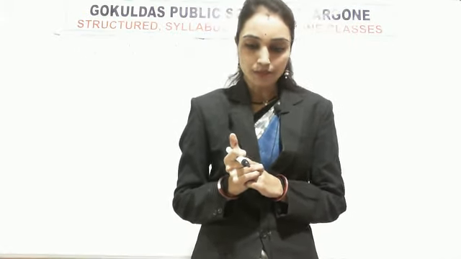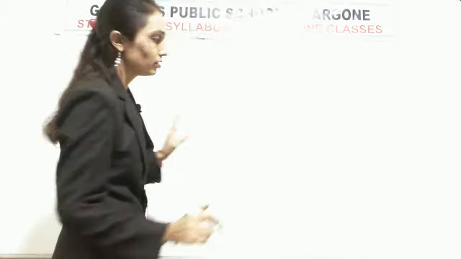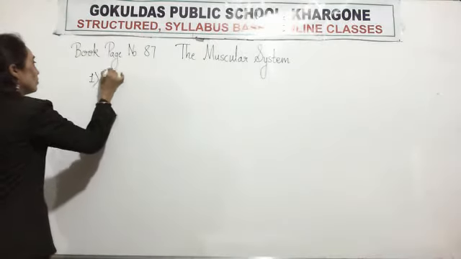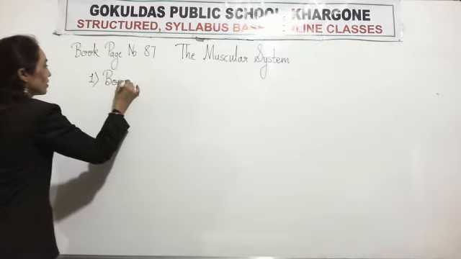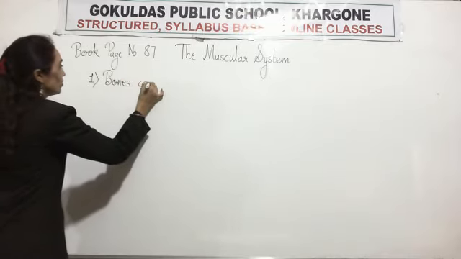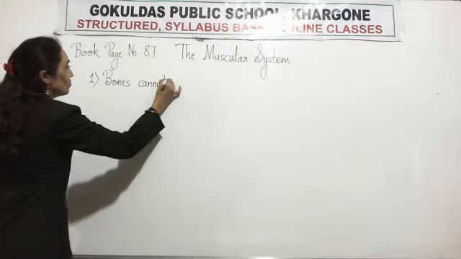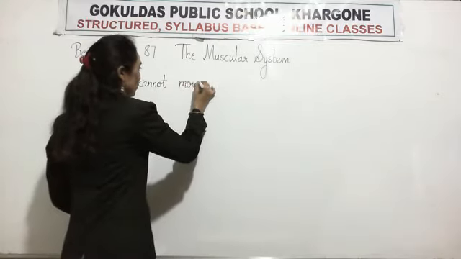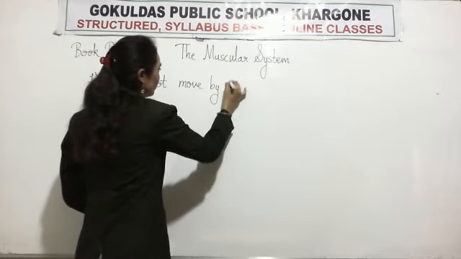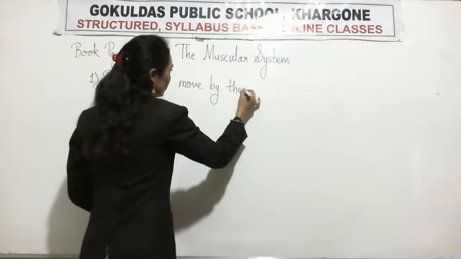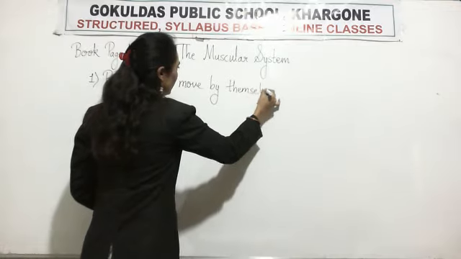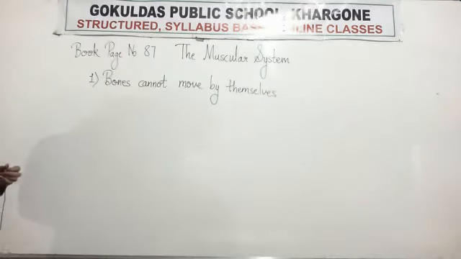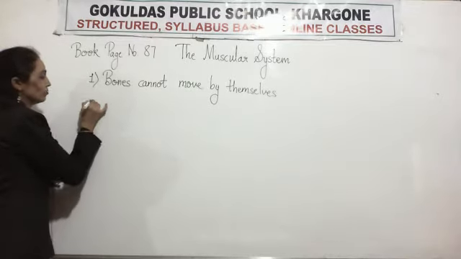The types of muscles. So first remember this point about the muscular system. Bones cannot move by themselves. Okay. Muscles help them to move.